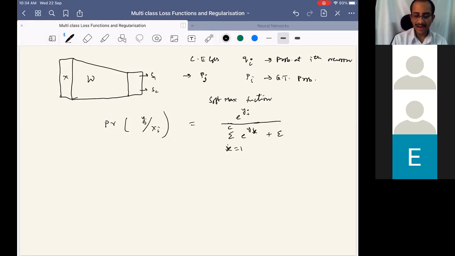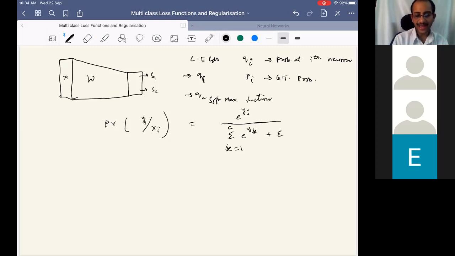So this is proportional to each of the output neurons. These are the probabilities that they belong to the YJ class or the corresponding class. This is QJ, here Q1 to QC. Is this fine?